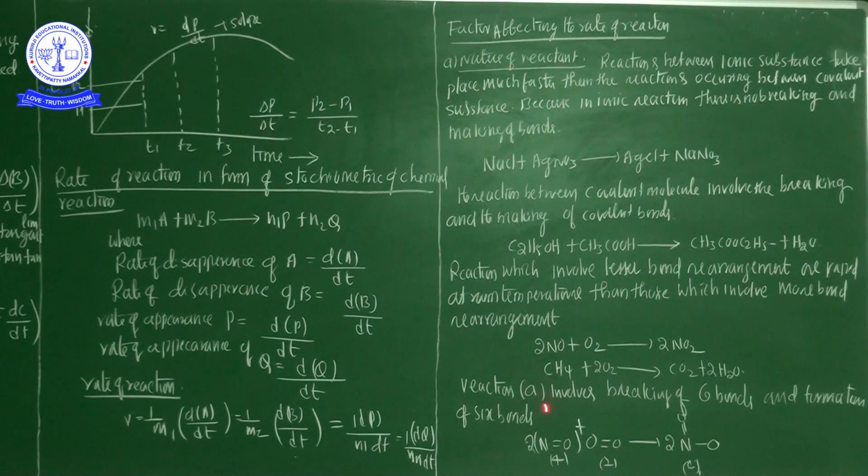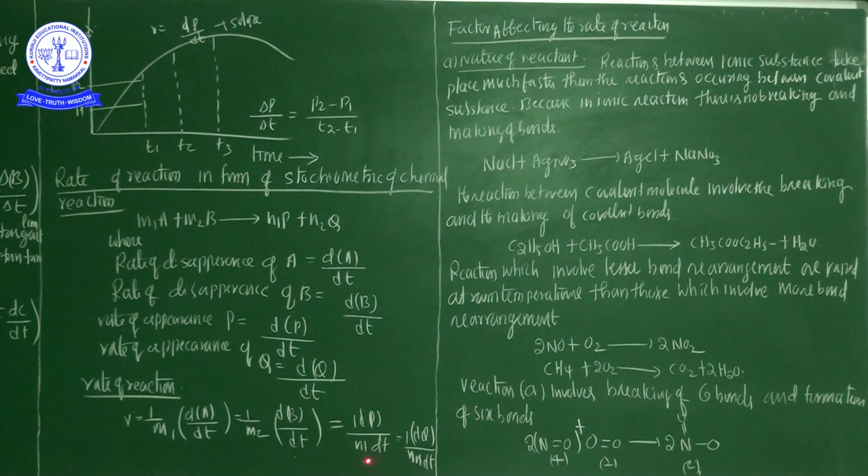Not only the concentration of the reactants, but also the effect of temperature on the reaction rate, the effect of a catalyst, and finally the presence of a negative catalyst. So these are all the factors affecting the rate of the reaction.